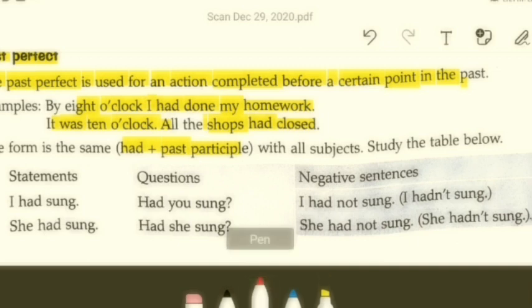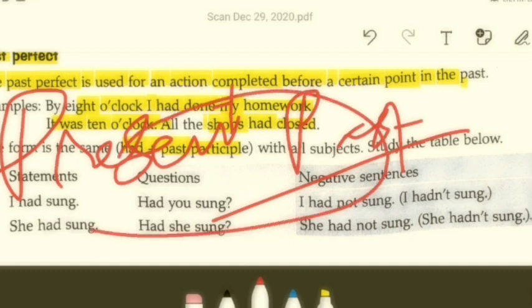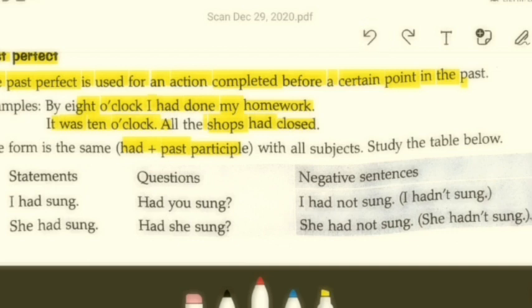A verb has three forms. I'm sure most of you are well aware. Any verb has three forms, right? They are present, past, and past participle. See, verb is different, time is different. When we talk about time, the three forms are present, past, future. When we talk about verb, the three forms are present, past, past participle, or third form of the verb.